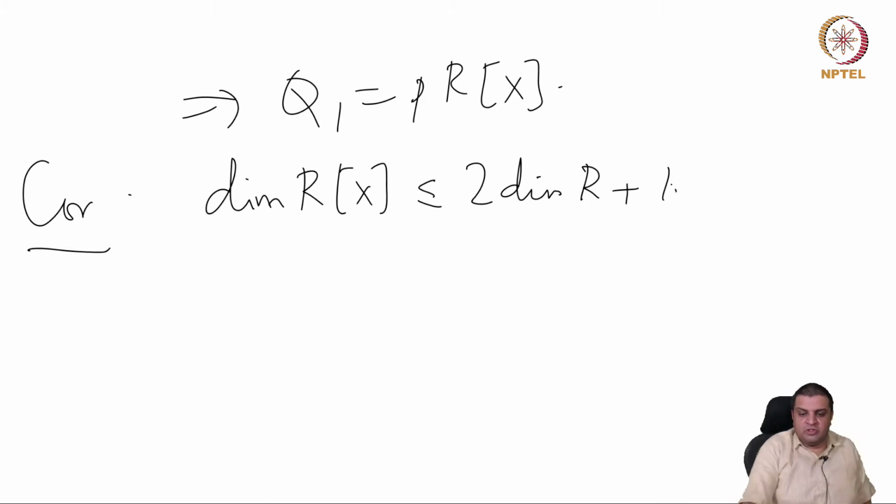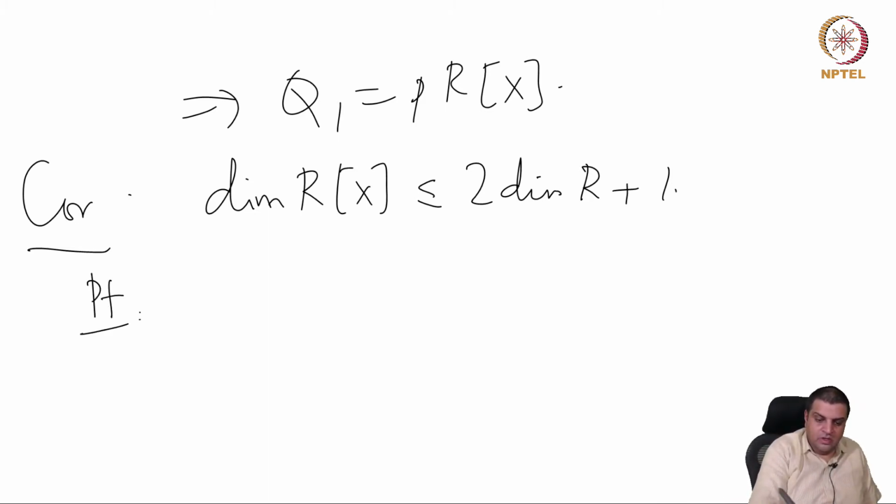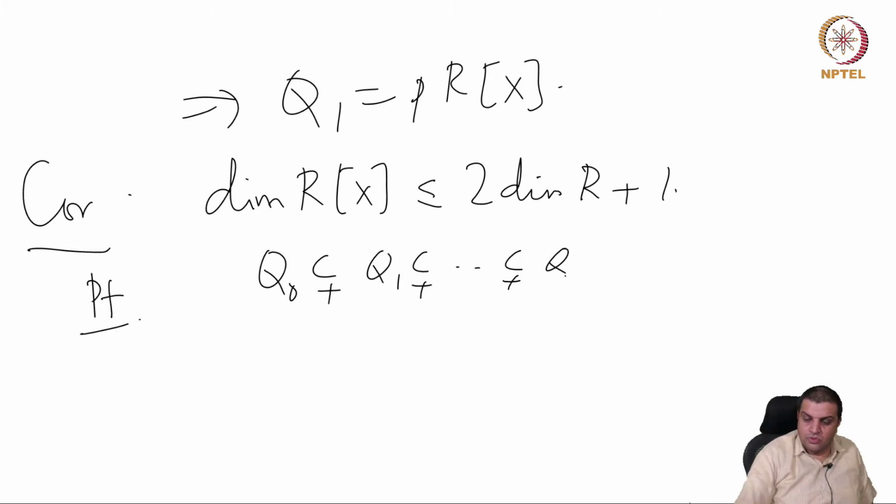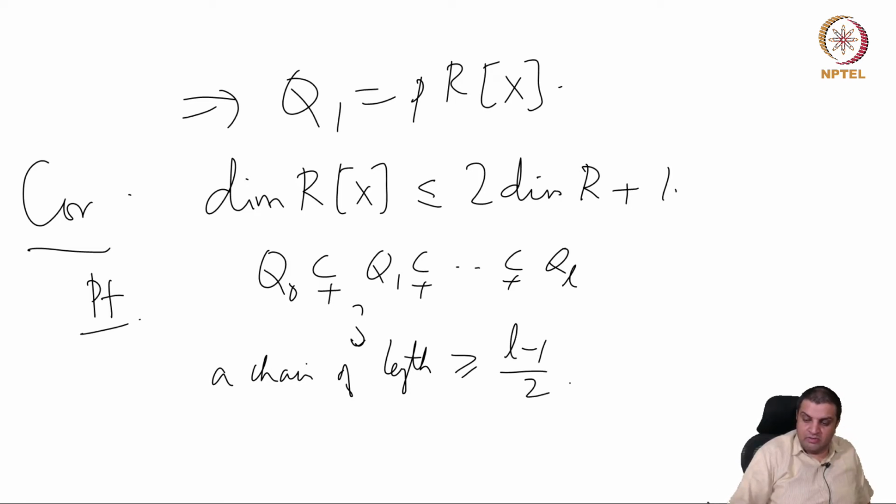That's because if you take any chain, so proof. If we take Q0 inside Q1, up to QL, this will give a chain, if you contract them, of length greater than or equal to (L minus 1) divided by 2.